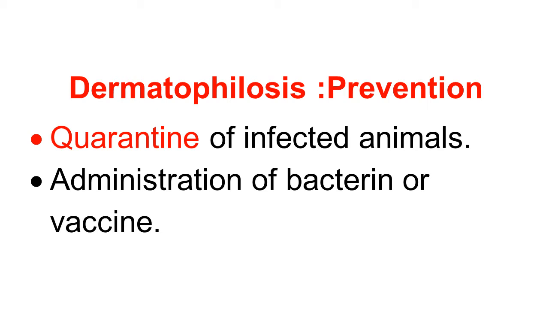Otherwise, it may spread infection to the herd. Nowadays, administration of bacterin or vaccine, if available, also helps in prevention of dermatophilosis.